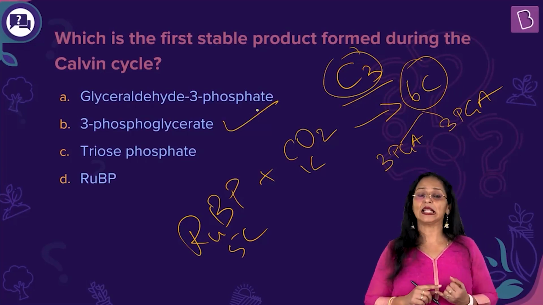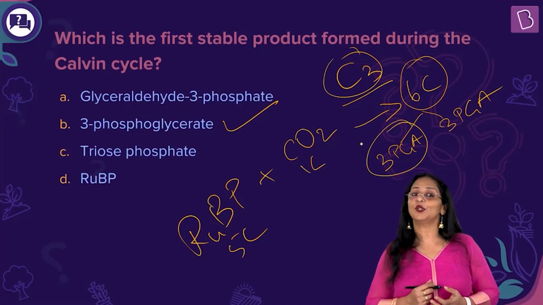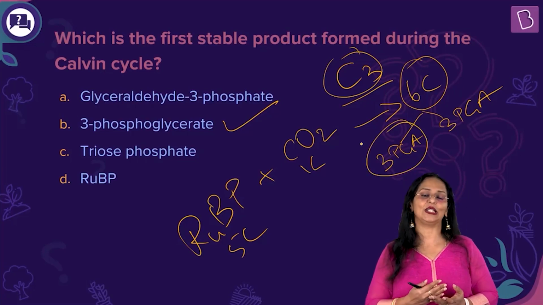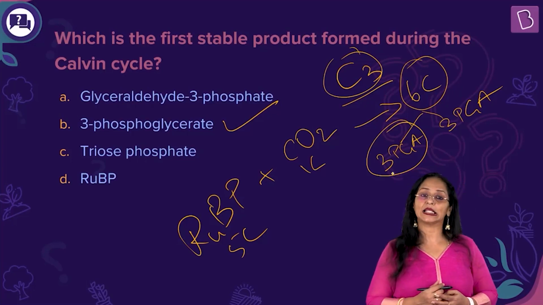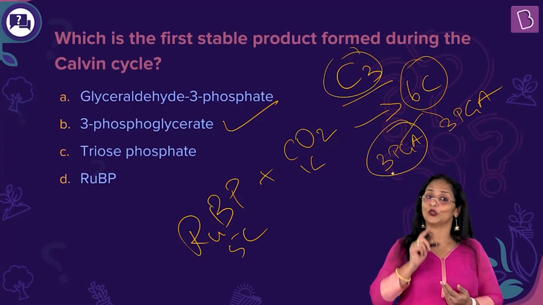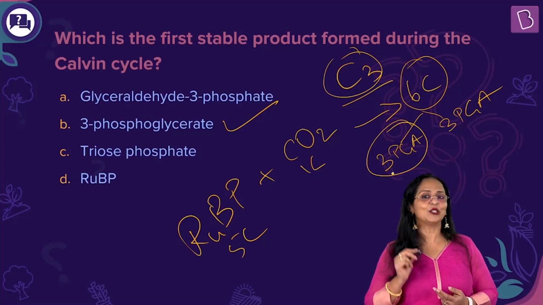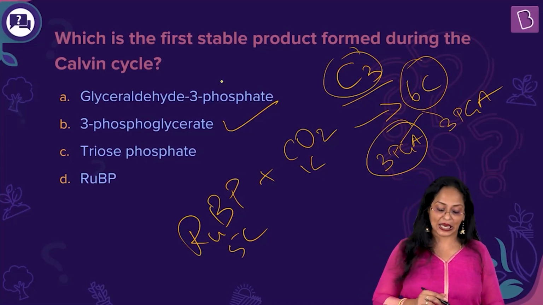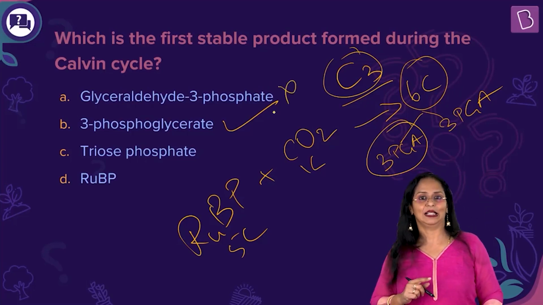So I told you Calvin cycle takes place in 3 steps. First is carboxylation. So carboxylation results in the formation of 3-phosphoglyceric acid. The second step is called reduction. Now what happens in reduction? This 3-phosphoglyceric acid, utilizing ATP and NADPH, gets reduced. So the step is called reduction. It gets reduced to a triose phosphate, also called glyceraldehyde 3-phosphate, and that's what you see in option A. So this is not the first visible product. This is formed after PGA undergoes reduction.